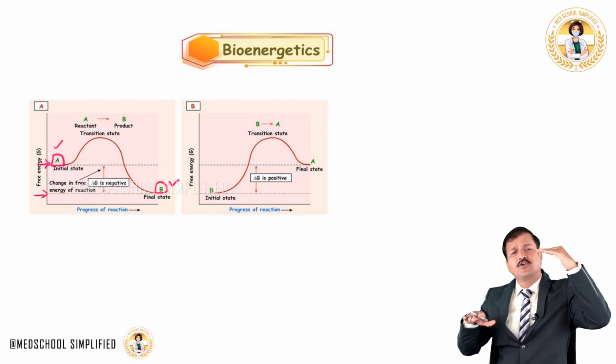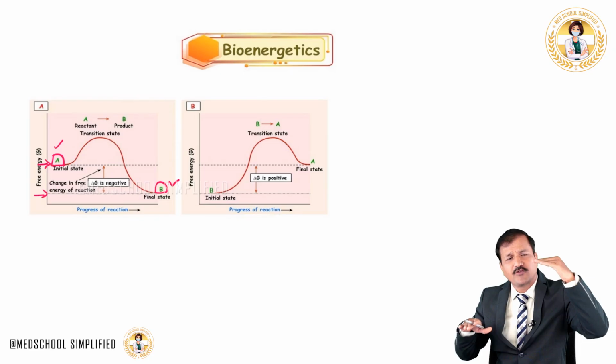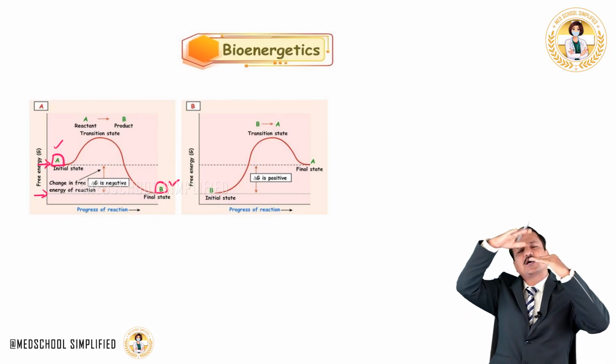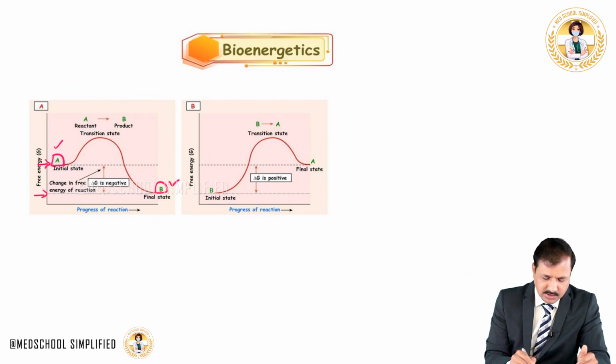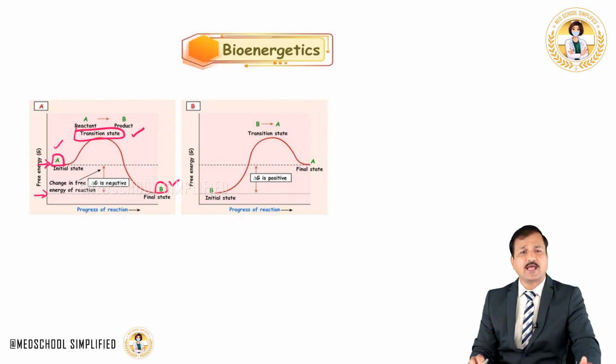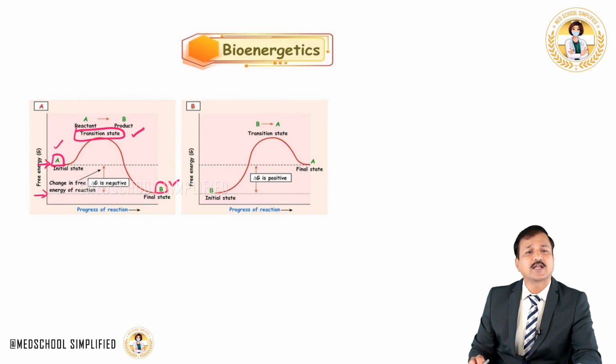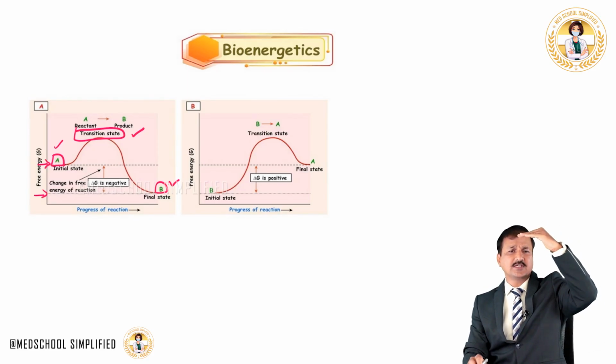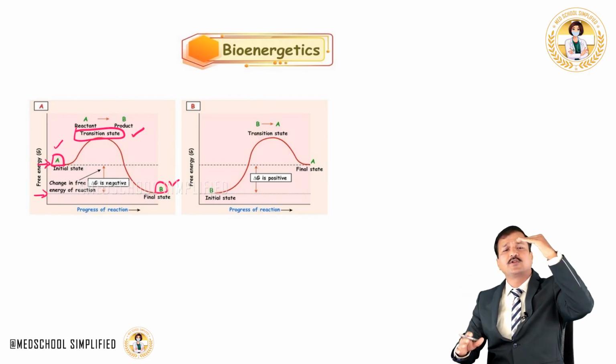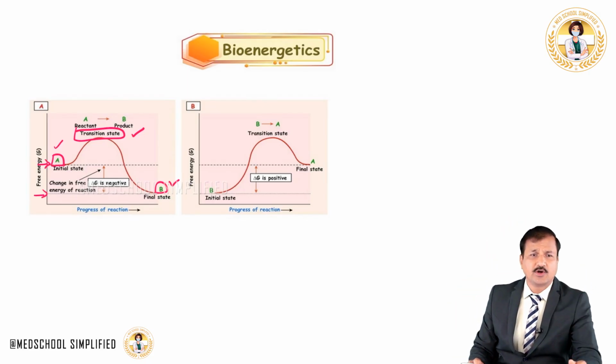Before it goes to the lower energy level final product, it has to reach a highest energy level. That is what is shown here, and that highest energy level of the reactant is called the transition state of the reaction. When it reaches the highest energy level, from there it falls down into a product which is at a lower energy level.